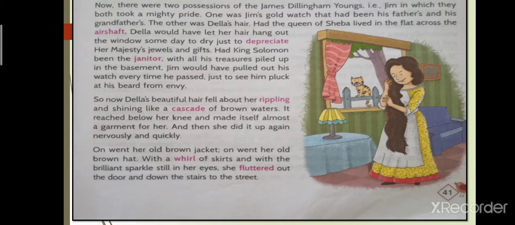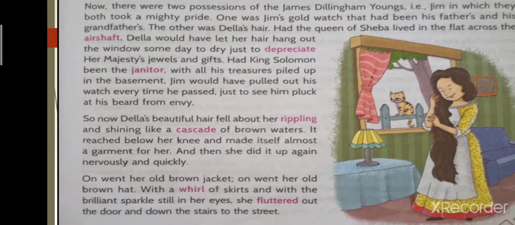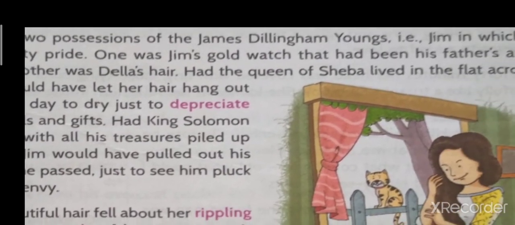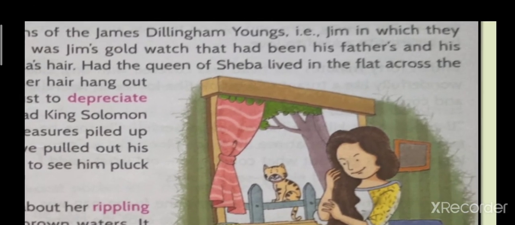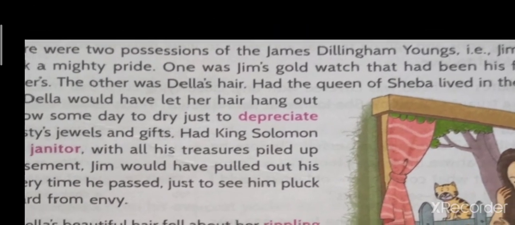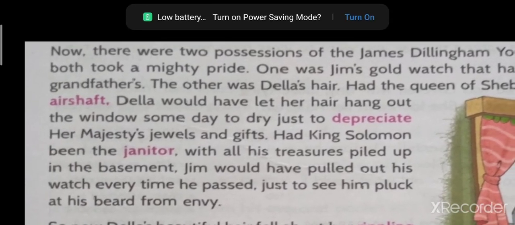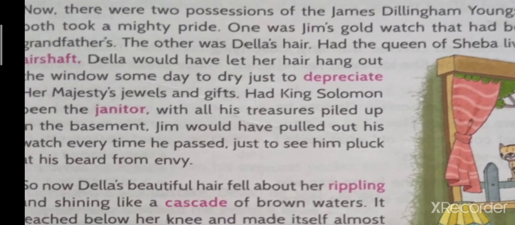Now, there were two possessions of James Dillingham Youngs. Dear students, this was their full name, James Dillingham Youngs. It explains Jim, in which they both took mighty pride. That means they both were very, very proud of two possessions.